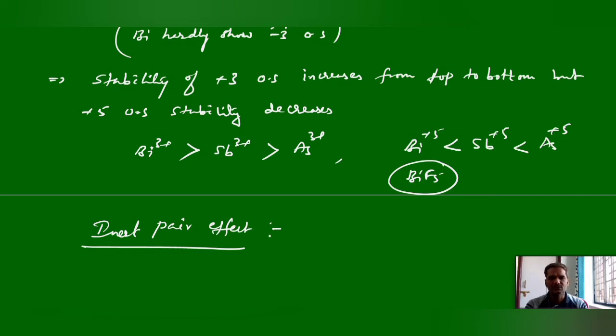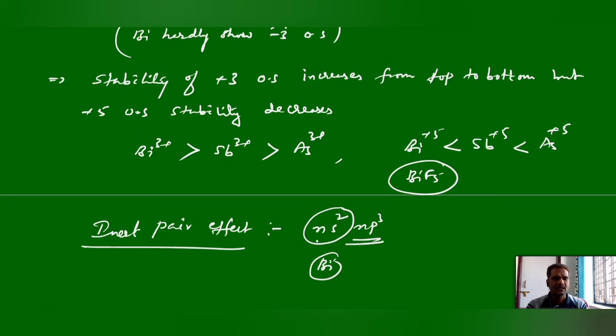It is the reluctance of ns2 electrons to be involved in bond formation. This is the general electronic configuration for these 15th group elements, ns2 np3. Here these ns2 electrons are reluctant towards bond formation in the case of bismuth.